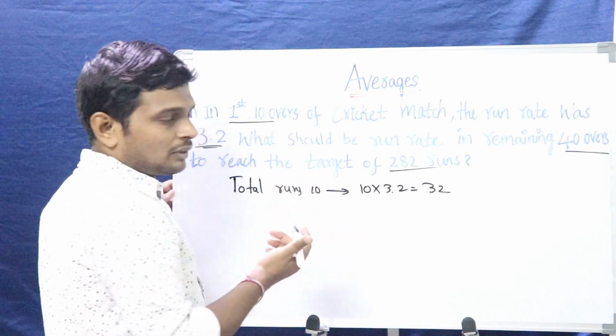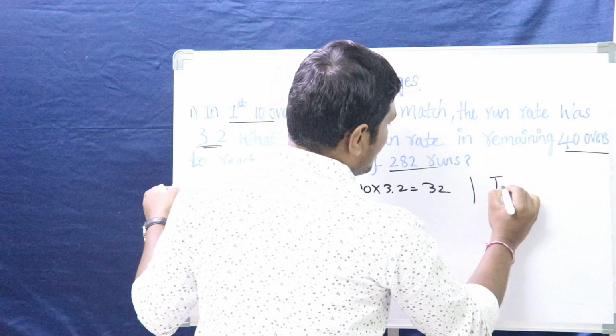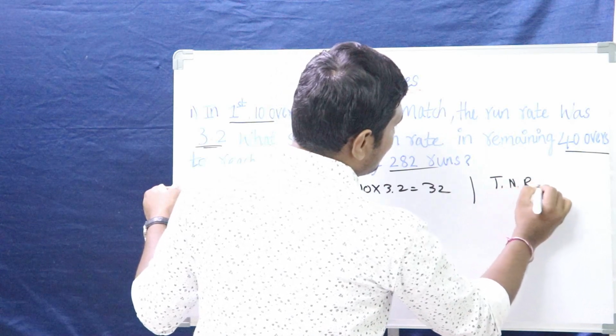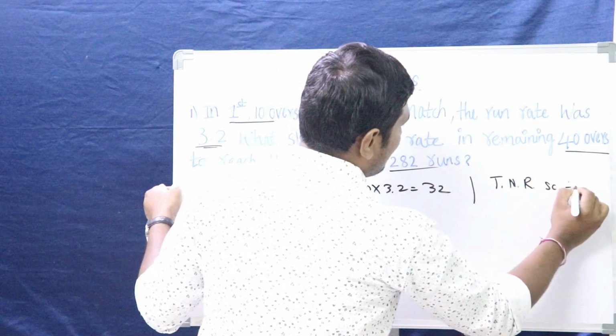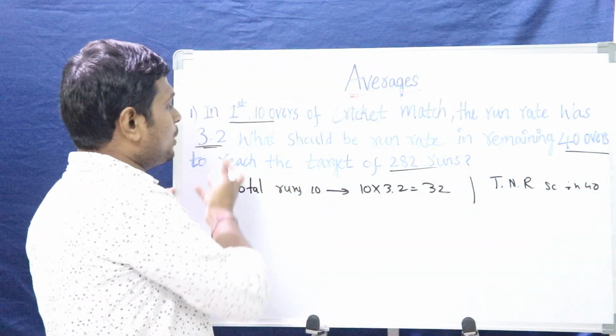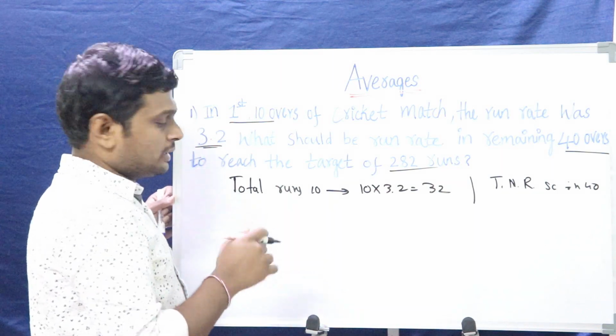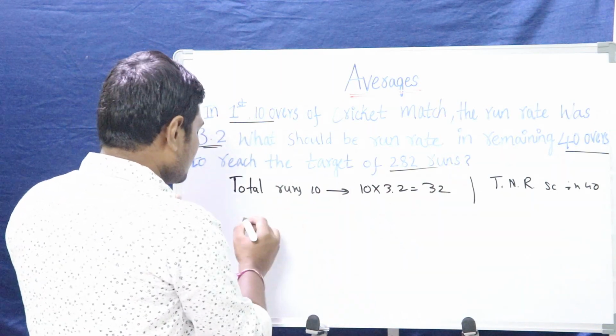To find that out, what do we need? We need to find the total number of runs scored in 40 overs. Then we can divide it by 40, and we will find the average, that is the run rate of 40 overs. Let's solve that one.